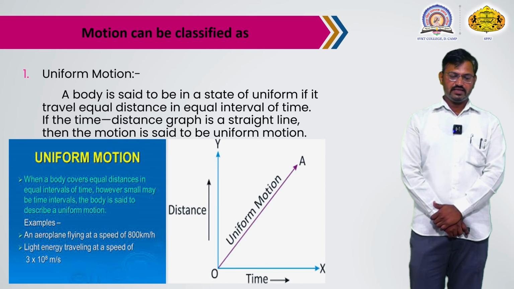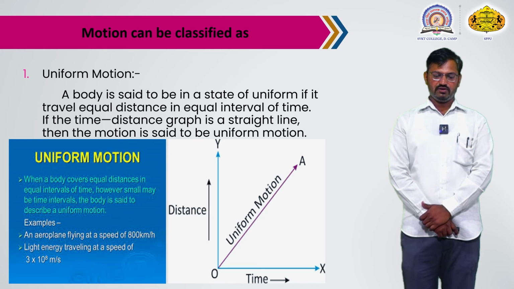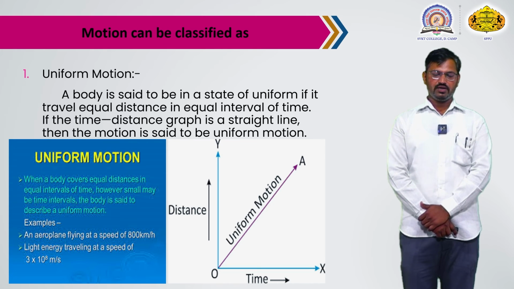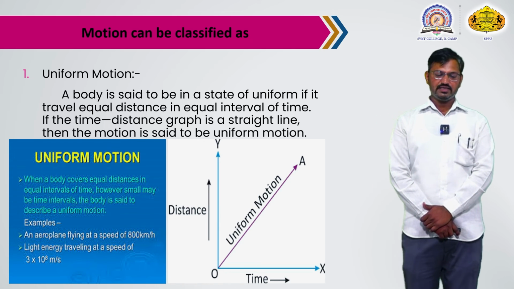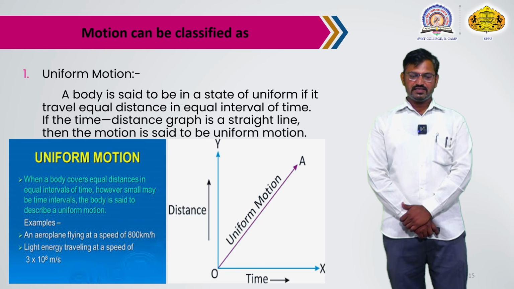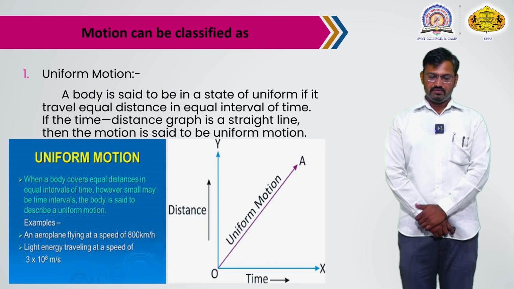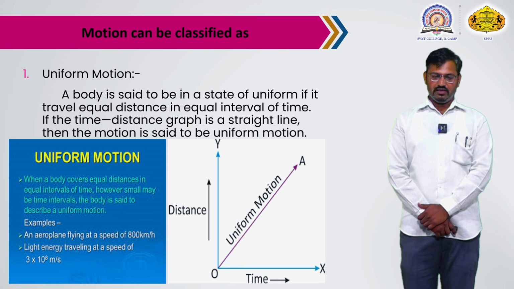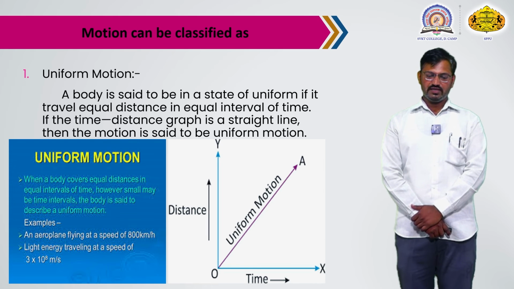An example of uniform motion is an aeroplane flying at 800 km per hour, and the next example, light traveling at a speed of 3 times 10 raised to 8 meters per second. The graph describing uniform motion is a straight line, meaning the distance changes with respect to time. The graph is a straight line.